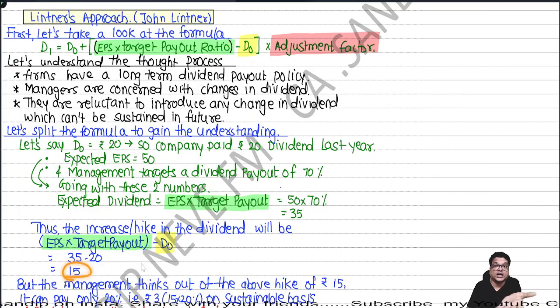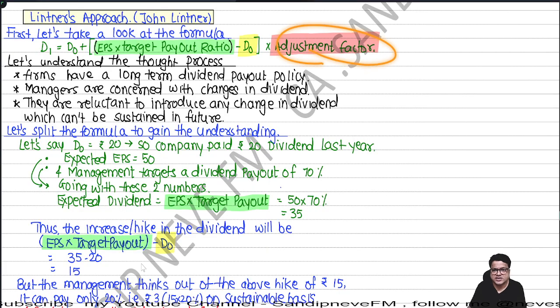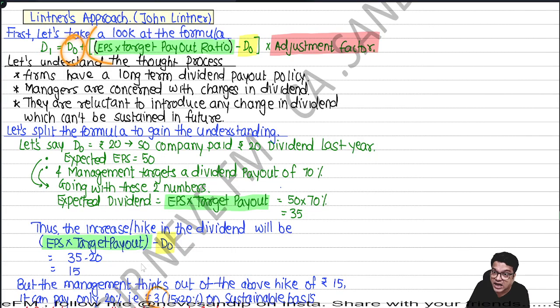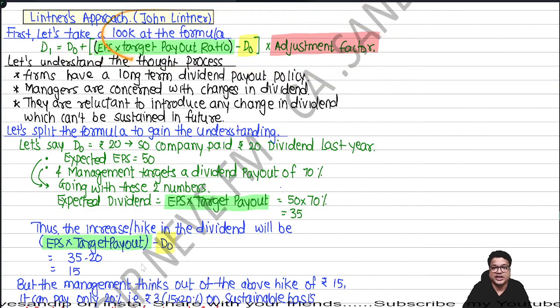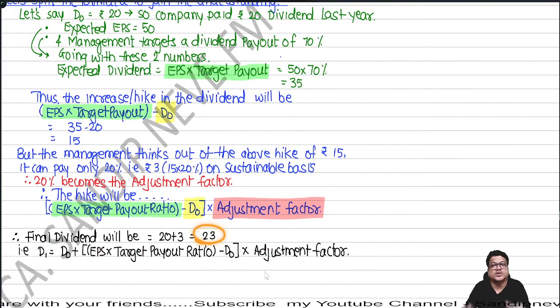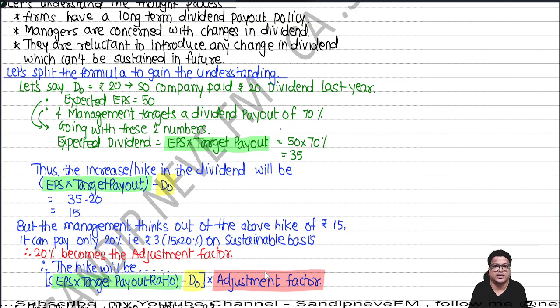Then you realize, oh my God, what are we doing? Last year only 20, this year 35, a sudden rise of 15 rupees. Management says, are you mad or what? Don't give so much. Adjust it. Adjust it only how much? 20%. So you take 20% of 15, which comes to only 3 rupees. So now D0 plus the answer of this whole thing, which is 3 rupees. So 20 plus 3, and eventually your final dividend would be 23. Understood? This is how the formula is. People, it is very simple. It is not a very complicated formula, right?